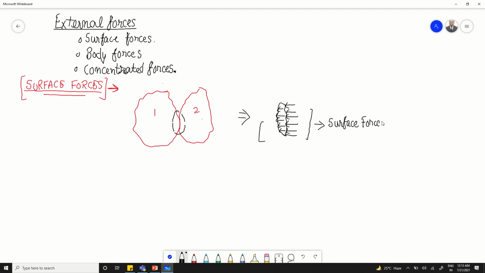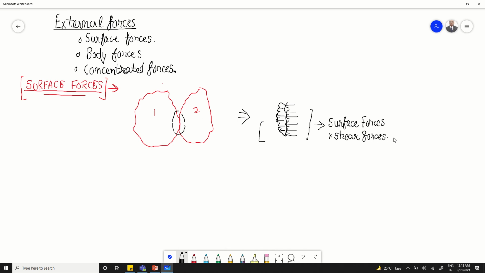Now what can be the examples of surface forces? What could be an example of surface forces? The best example is the shear force. Okay, these are the types of surface forces.